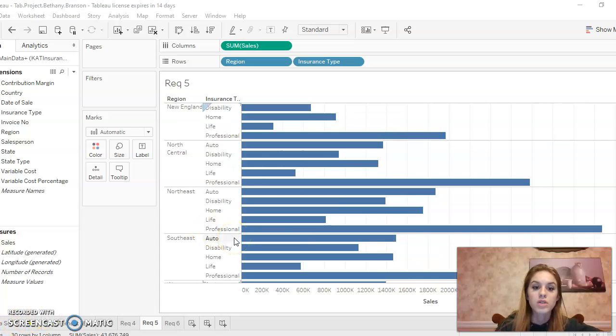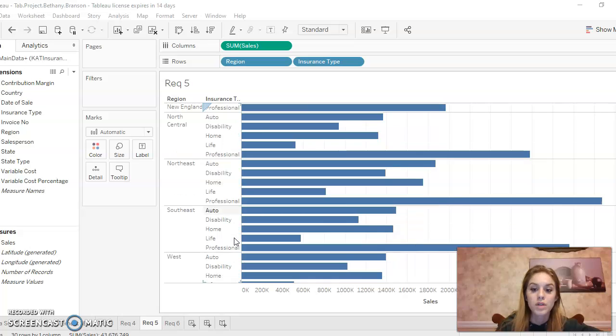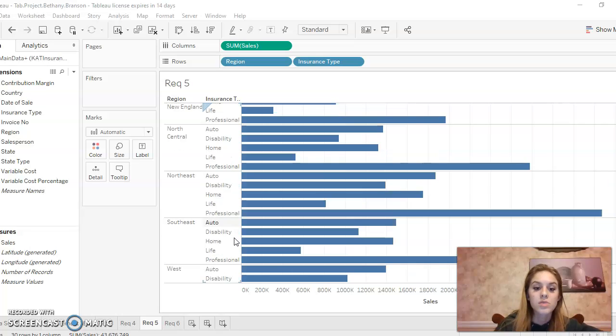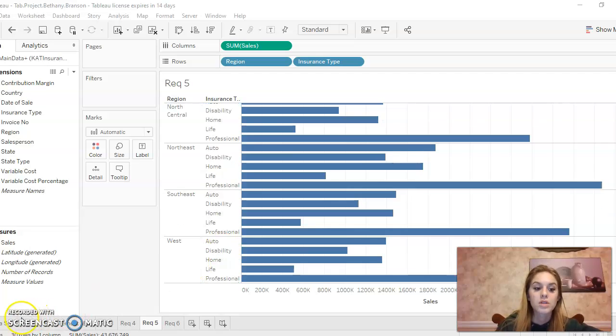Professional insurance is clearly the most popular type of insurance in all of the regions, and life insurance is always the least popular type of insurance purchased in each region.